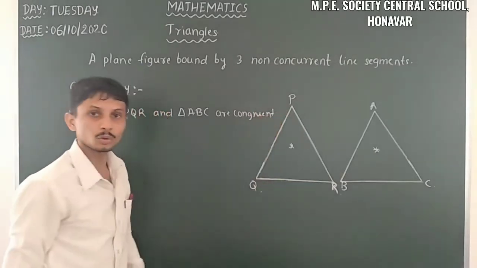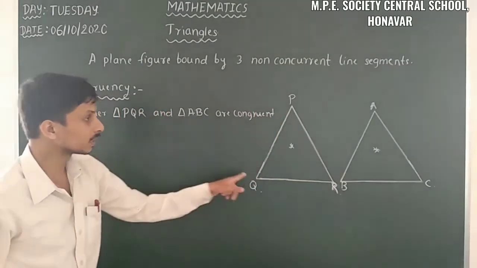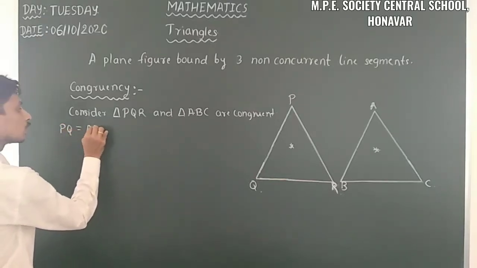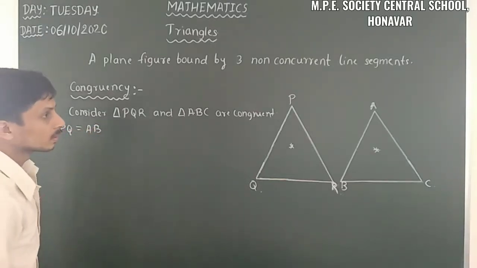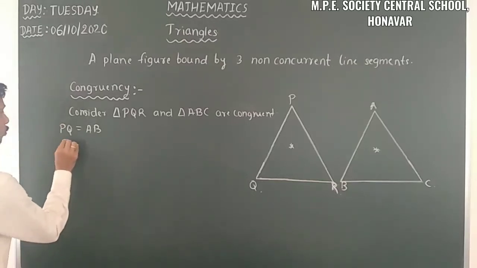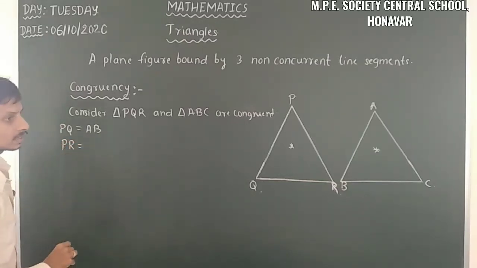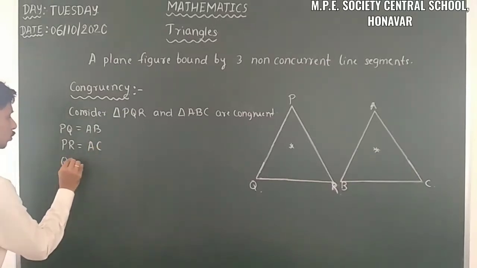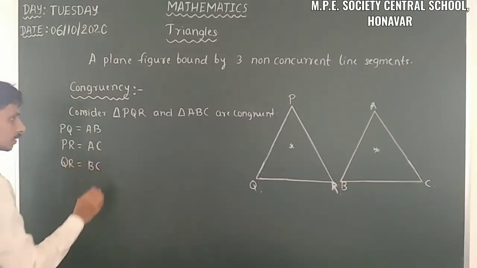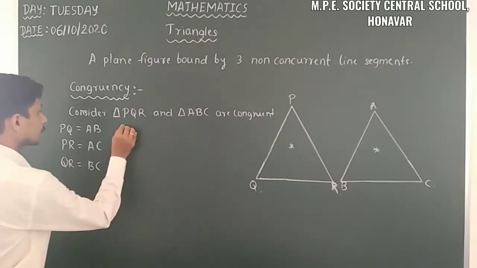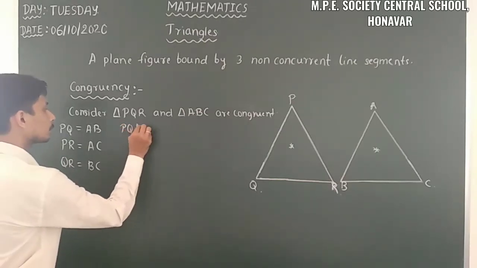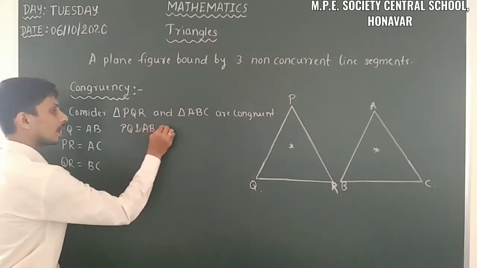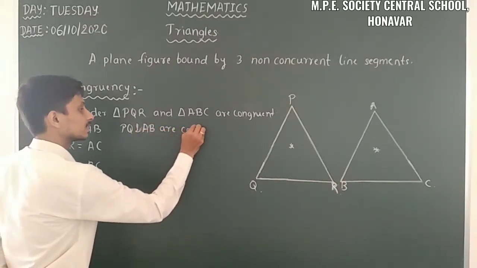Then what is the condition? PQ is equal to AB. Then PR is equal to AC. Then QR is equal to BC. That means here PQ and AB are corresponding sides.